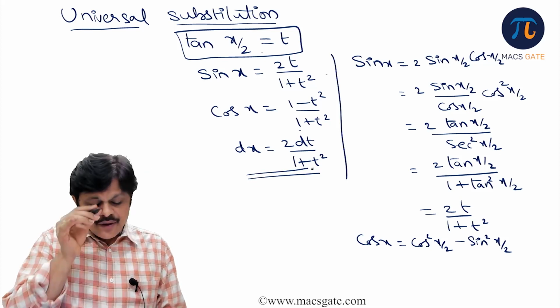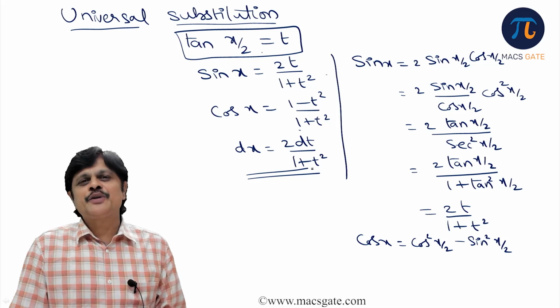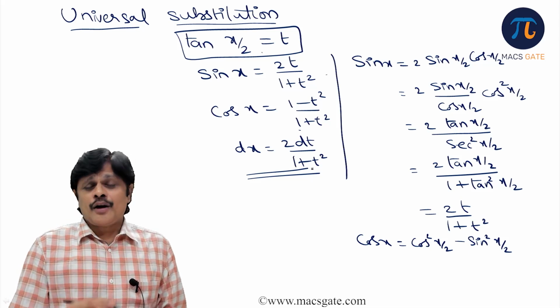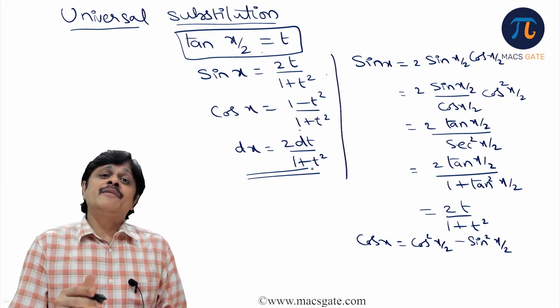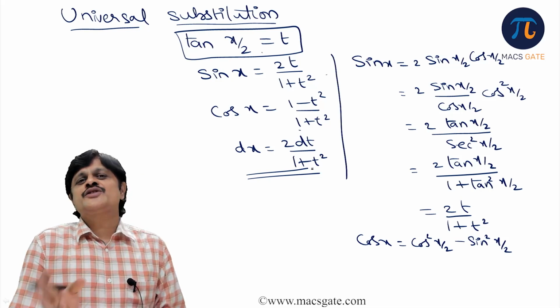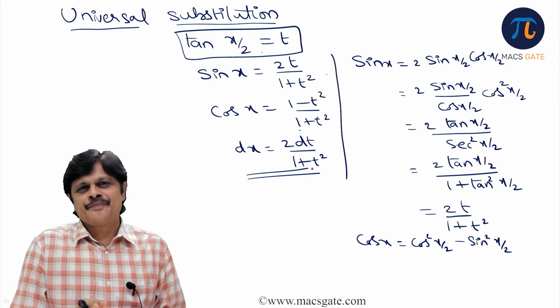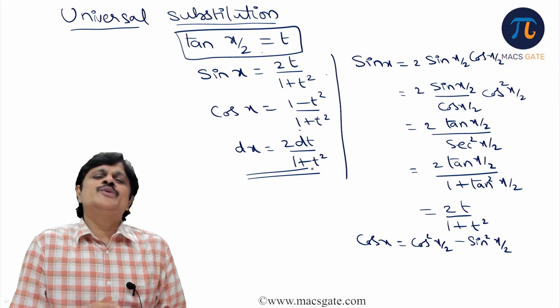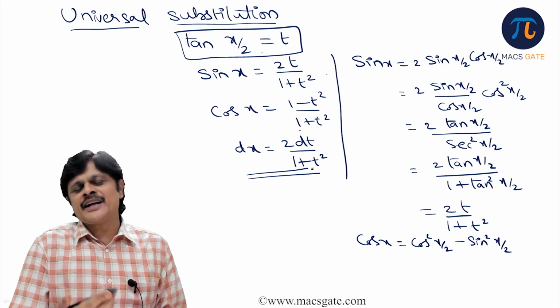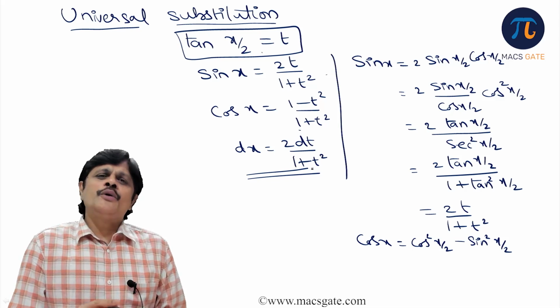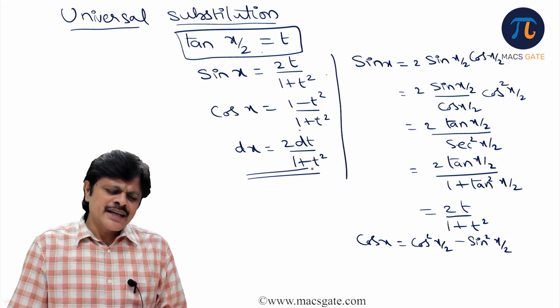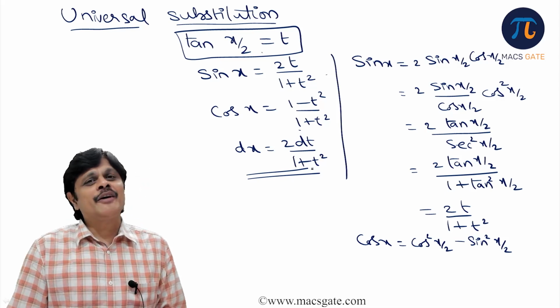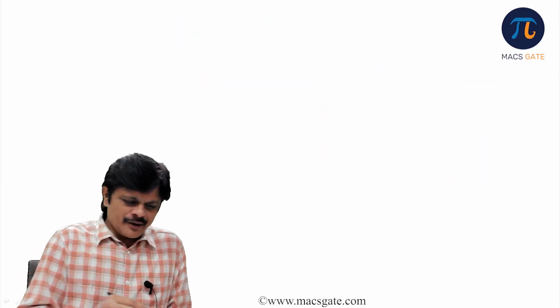See, generally this universal substitution is used whenever you have a rational function of sin x and cos x involved. Using this substitution, it can be converted to rational functions, means you can solve it by partial fractions. But the problem is this will create some complicated calculations sometimes. So some other alternatives also people check. What I do is I use this universal substitution for solving our basic problems. Okay.